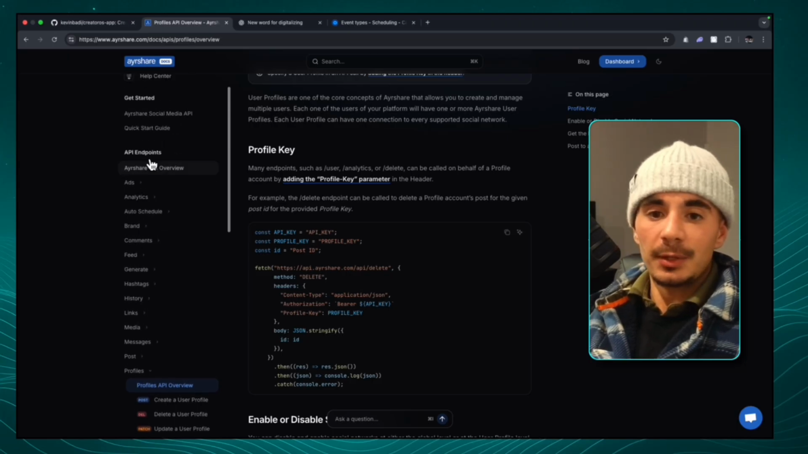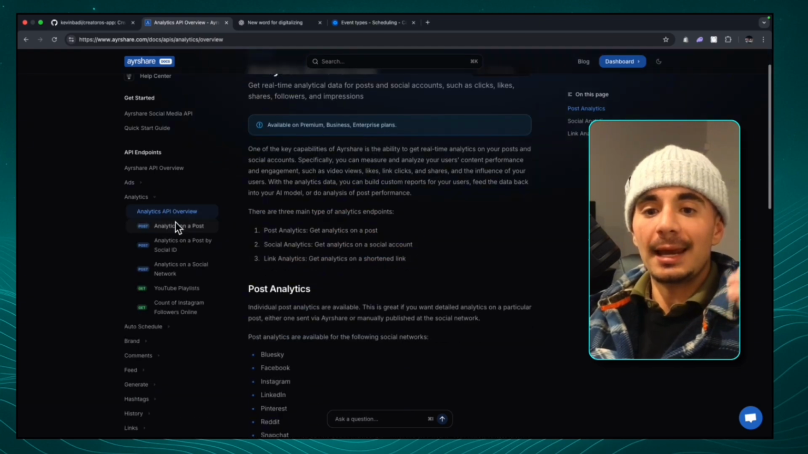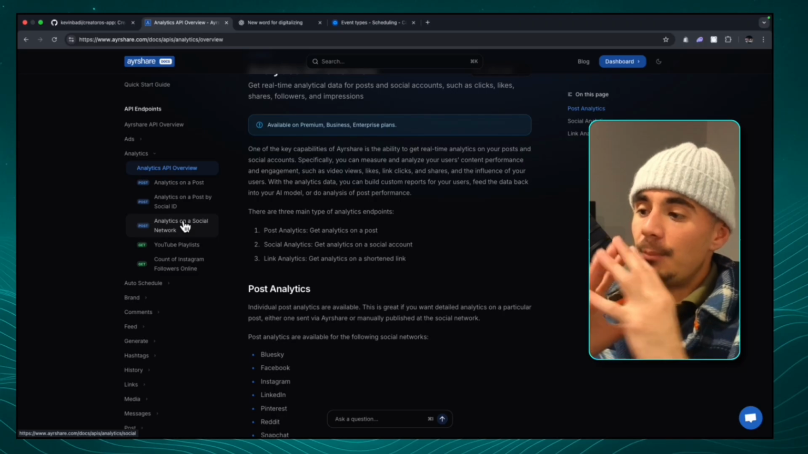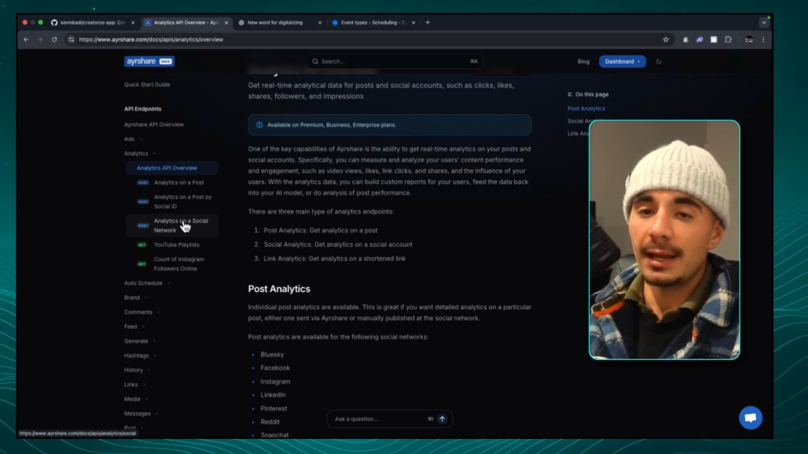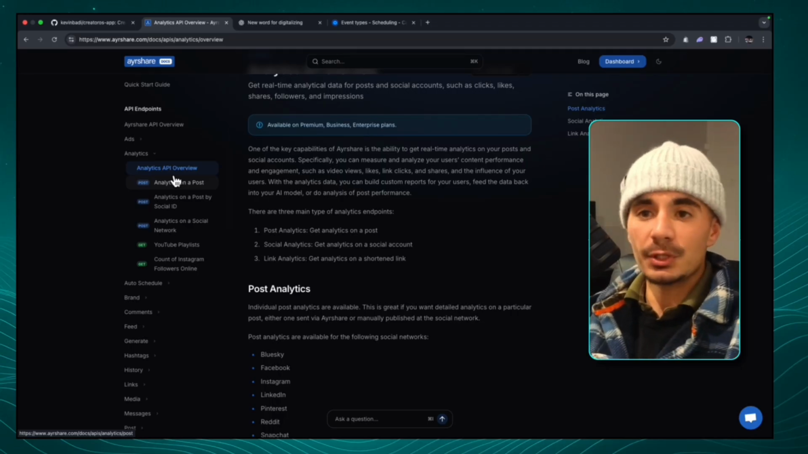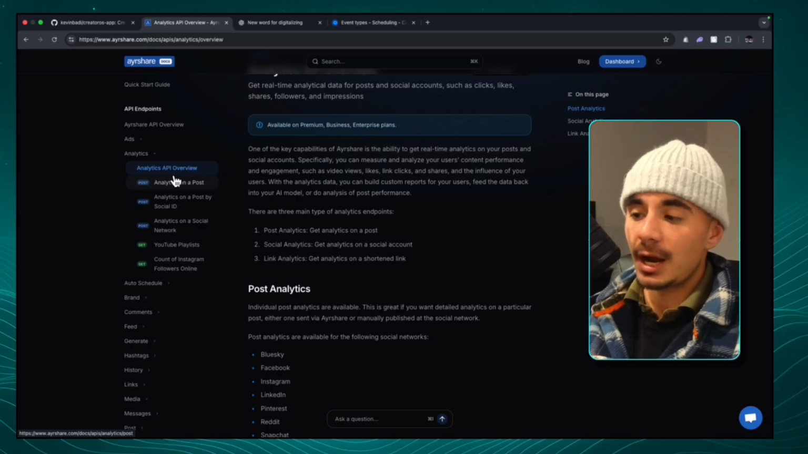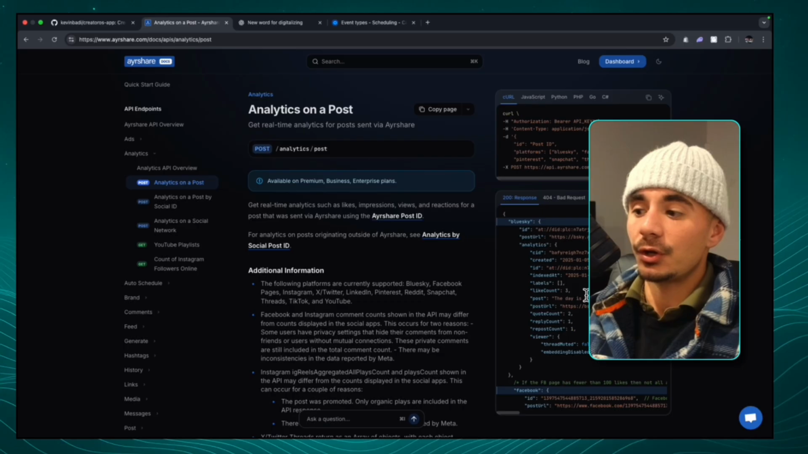Now, the next one I want to talk about, guys, is analytics, because the beautiful thing about AirShare is that we can get analytics on a post and we can get analytics on a social network. Both of these API calls are very powerful to feed data to our AI agents. So let's say we onboarded a client that's doing like e-commerce clothing, and we want to track how many views we're generating for them or how the performance of their videos are doing. Well, that's where we would use the analytics on a post.